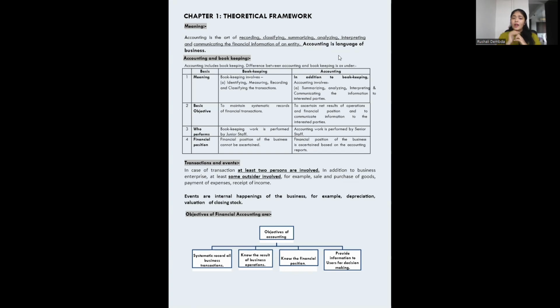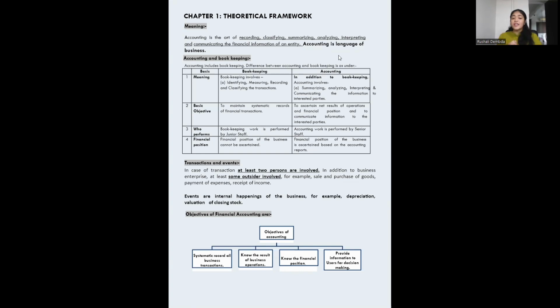Okay. Now, coming to events, events are the internal things that are happening. Depreciation, for example. At the year end, we value the stock. What is the current value? If I sell this product tomorrow, what value will I get? All these are events. Internal happenings in the business are called events. Depreciation is an event: after a year is completed, you have to charge depreciation. The value of the asset is going to reduce. Great. So I hope we are clear till here.